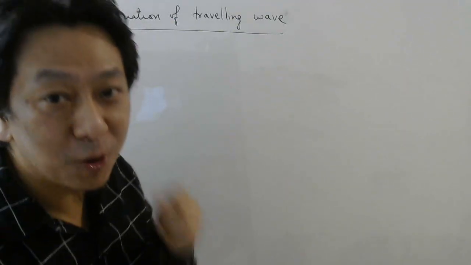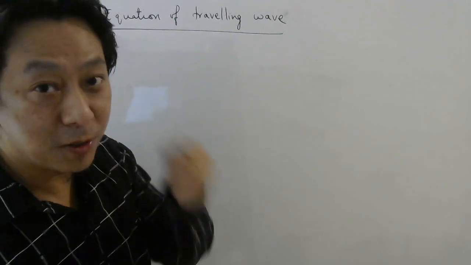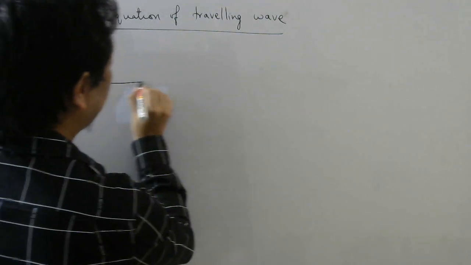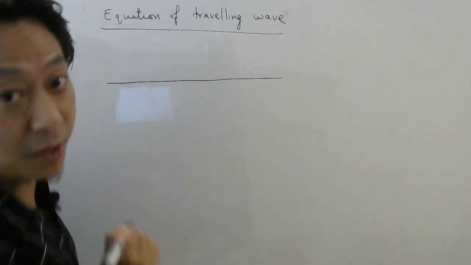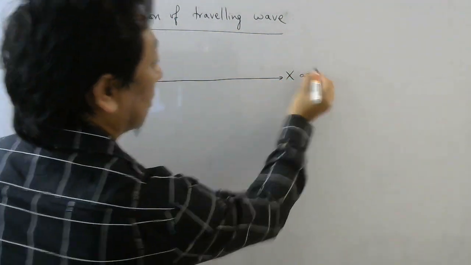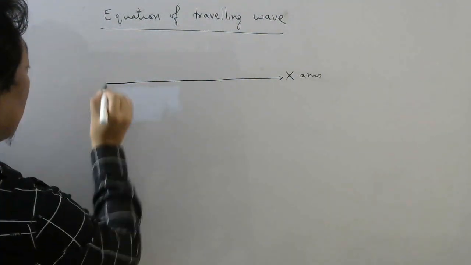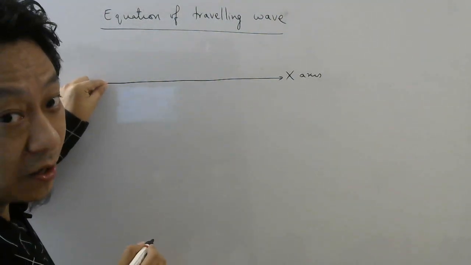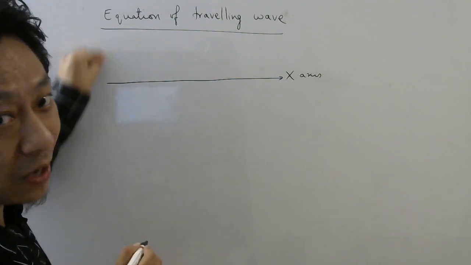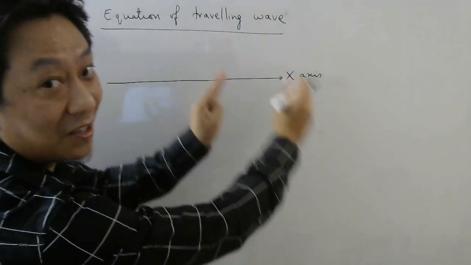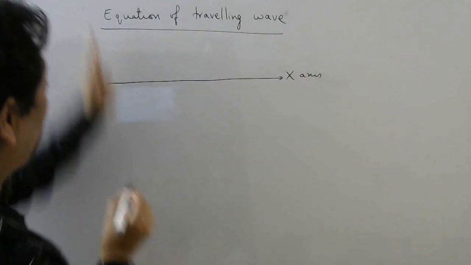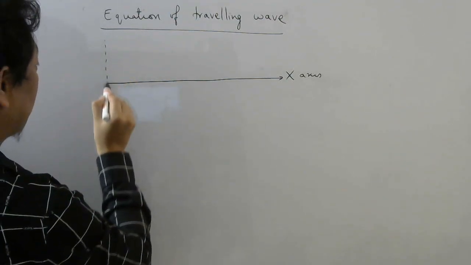Now we will derive the equation of a traveling wave, also called a progressive wave. For deriving this, very simple it is. Imagine there is a string which I keep along the x-axis. Now I will create a disturbance at this point in this fashion. Like this, I will move up and down, and you know what will happen, right? A wave will be created, as I have shown you before. So I will create the disturbance along the y-axis. So let us say this is your y-axis.